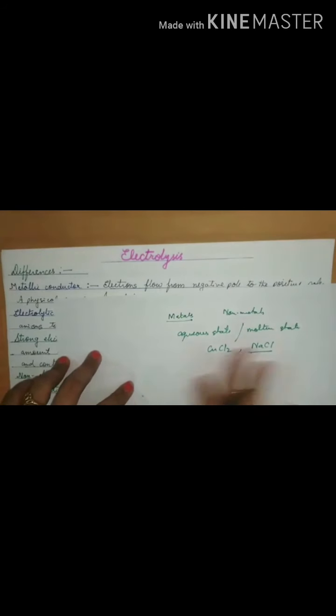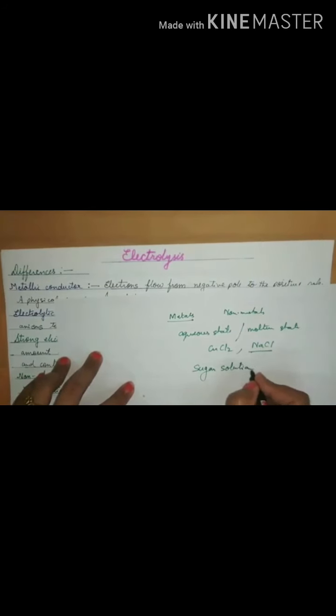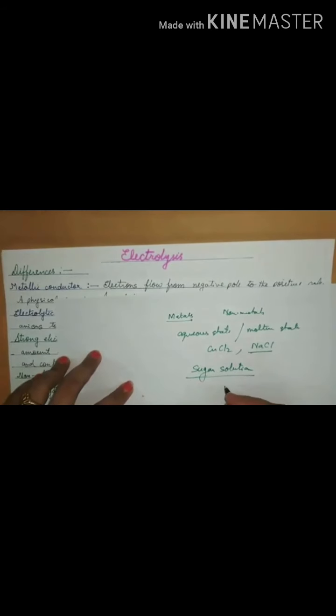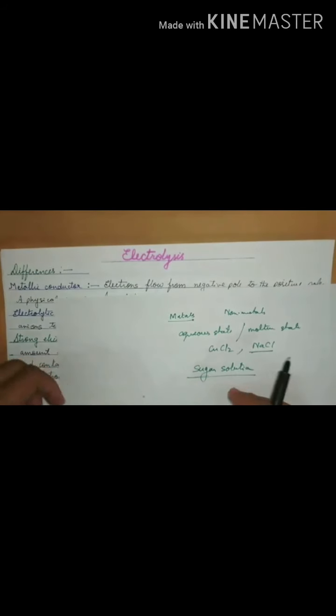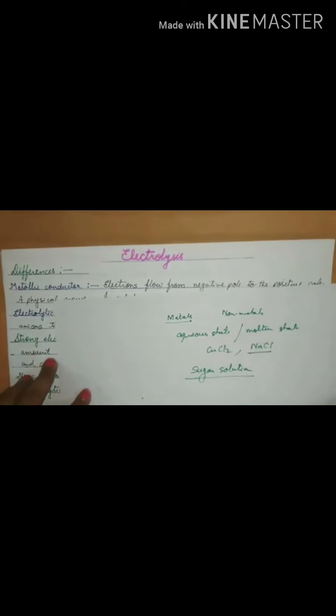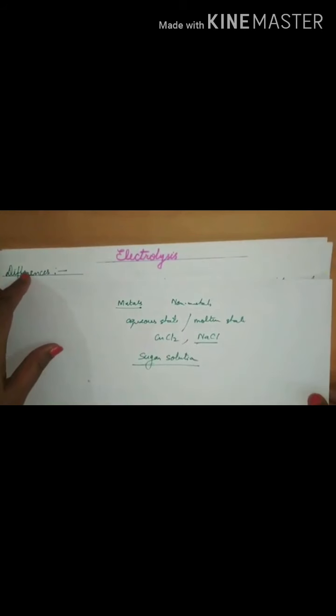And the substances which do not allow electricity are known as non-electrolytes, like sugar solution. They will not allow electricity to flow through even if it is in the solution state, and these are known as non-electrolytes. Amongst electrolytes also, there are strong electrolytes, weak electrolytes and non-electrolytes, which I will be discussing in detail. But right now, let us talk about certain differences, on many terms of which you have to differentiate in the exam papers.